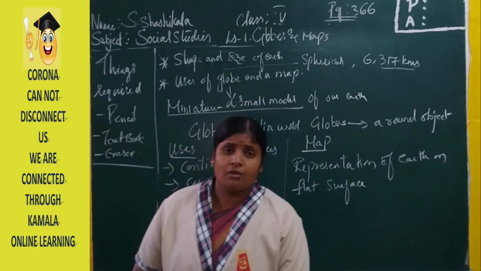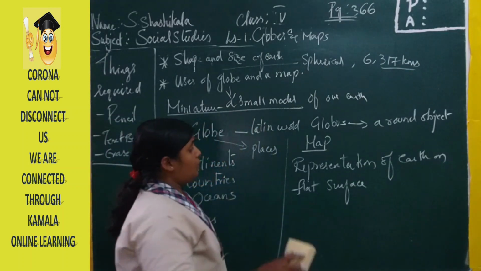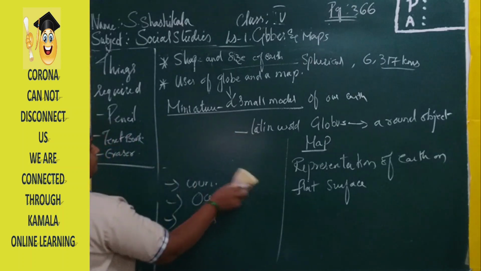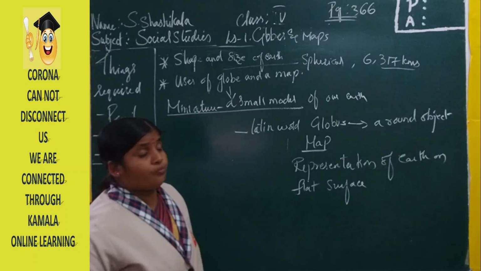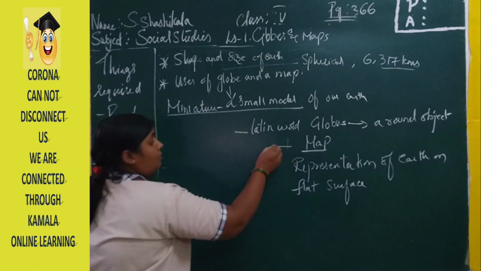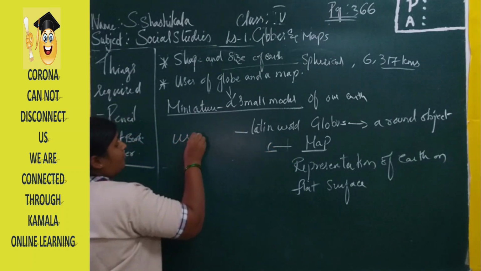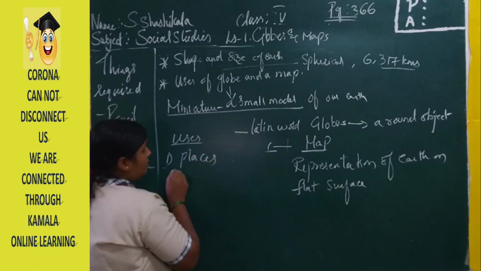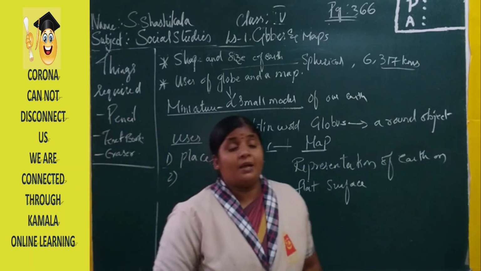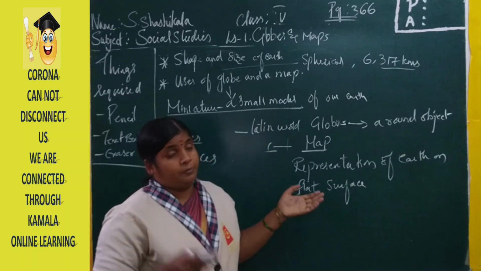And what are the uses of the map? We can locate places. Now, a map can be drawn on a piece of paper also.